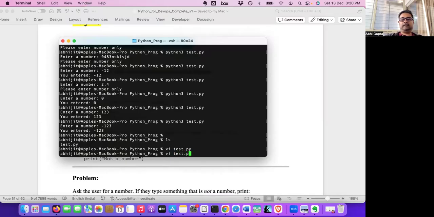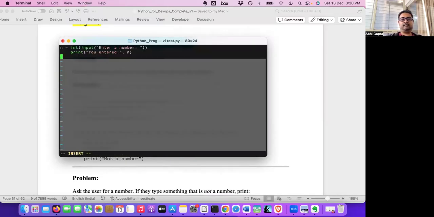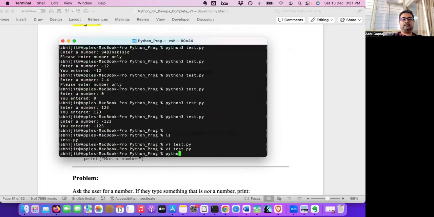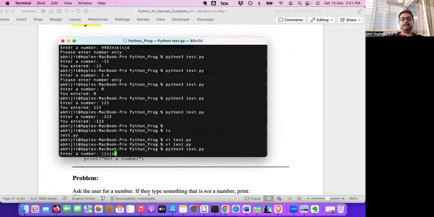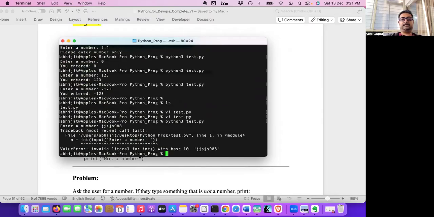I will open a Python file in the VI editor and paste this one. What I'm doing is asking the user to enter a number, or it can come from anywhere, a socket or some other place. I'm expecting that it's an integer, that's why I'm converting it to an integer and trying to store it in a value. But let's say it came from a socket or user as some junk value, so it crashed.